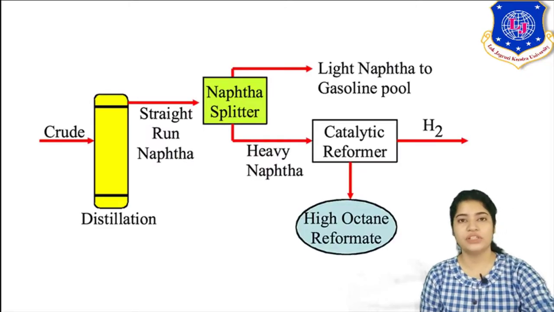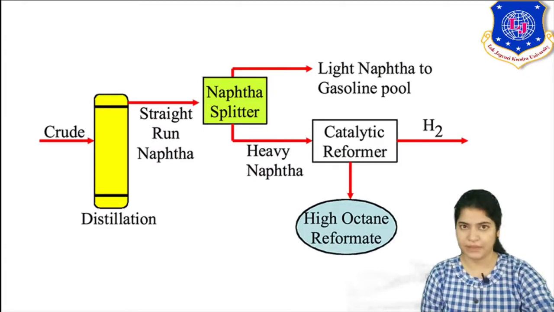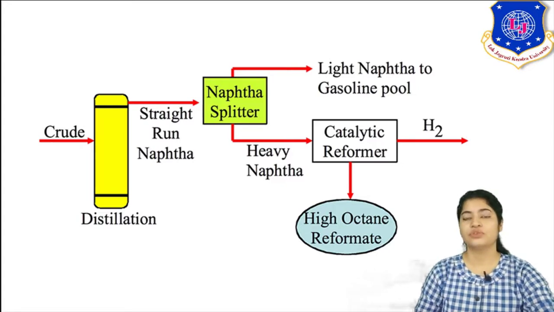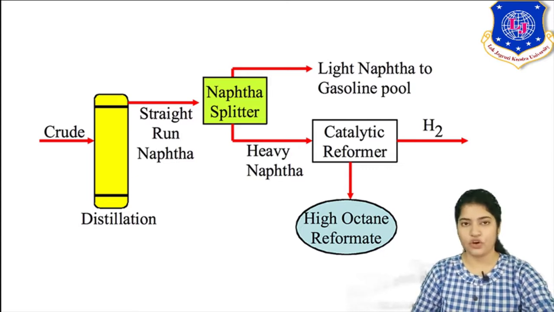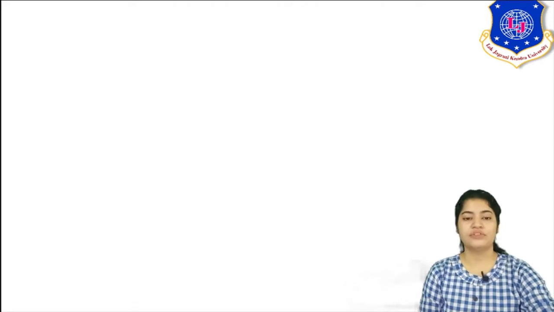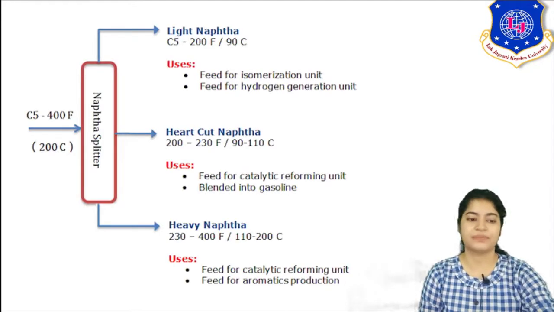Now in the crude distillation unit you get your straight run naphtha. This naphtha is again sent to a naphtha splitter, where based on the volatility difference it is split into different sections. As we studied further, naphtha which is rich in paraffin cannot be used directly as a fuel. So either it is sent to reformer sections so as to improve its octane number, or it is used directly as a blend. We will see what the different types of naphtha are.